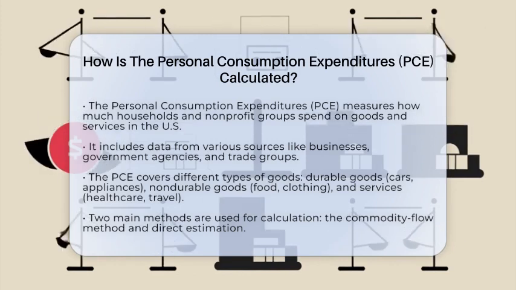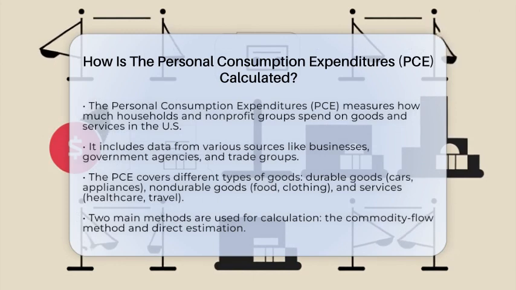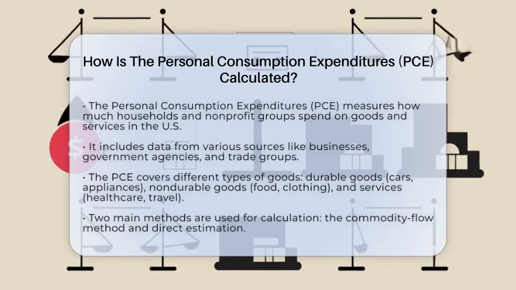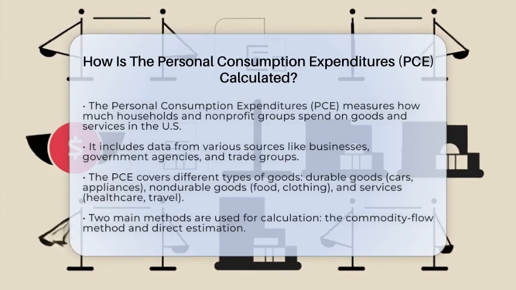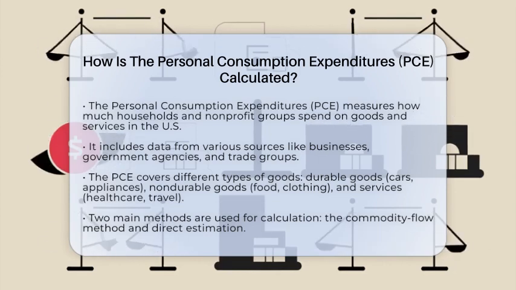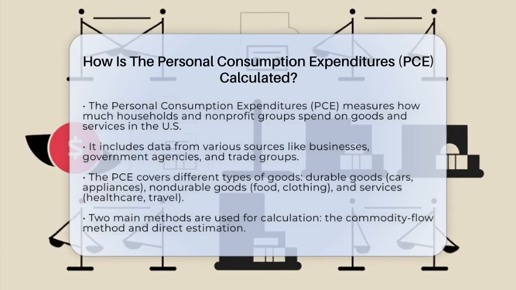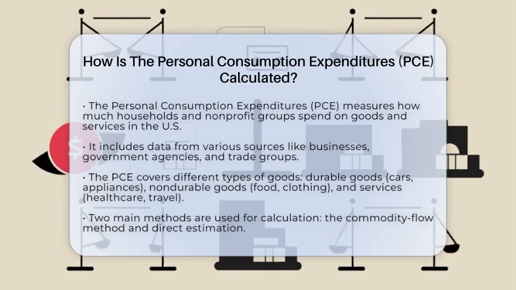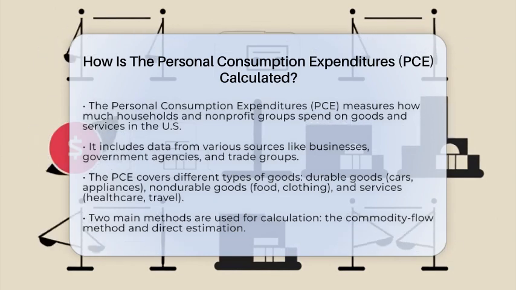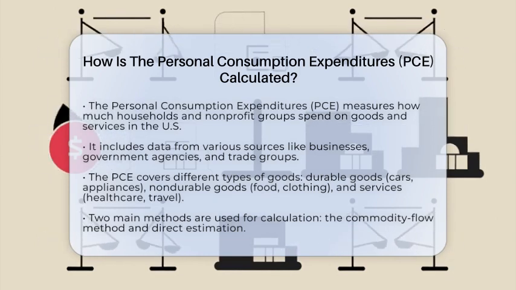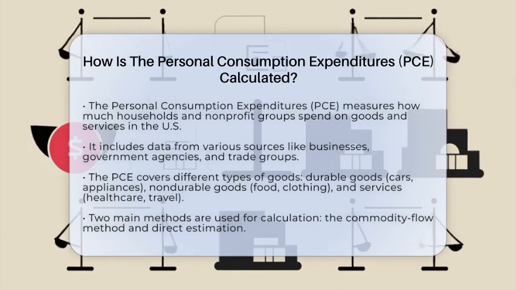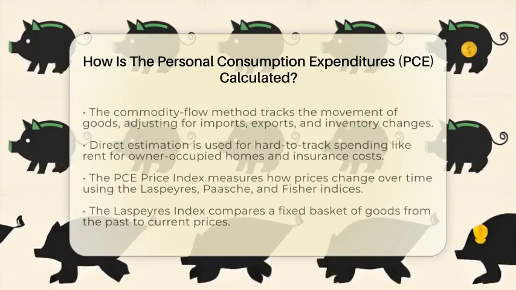To do this, the government pulls together data from many sources. These include reports from businesses, government agencies, trade groups, and other official records. They look at what people buy and how much they spend on goods and services. This includes things like durable goods, which last more than 3 years, such as cars and appliances. It also covers non-durable goods, like food and clothing, which are used up quickly. Plus, services like health care, education, and travel are part of the mix.